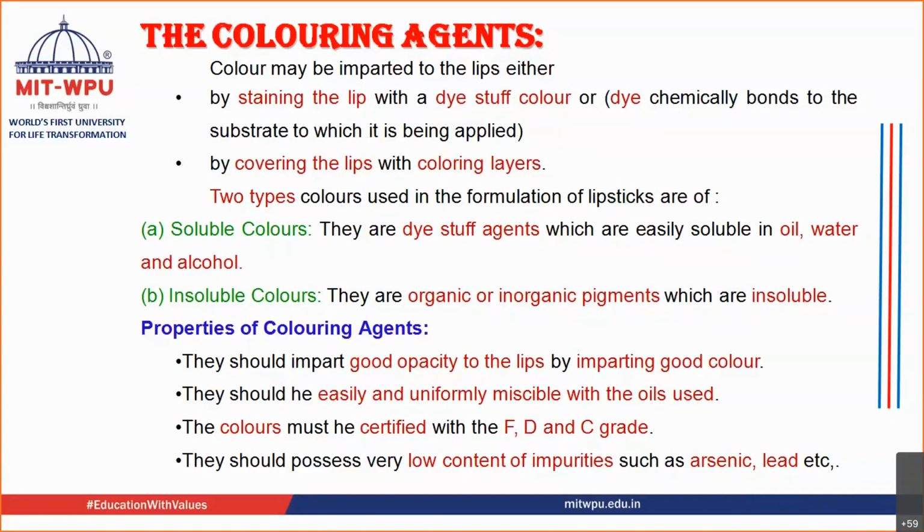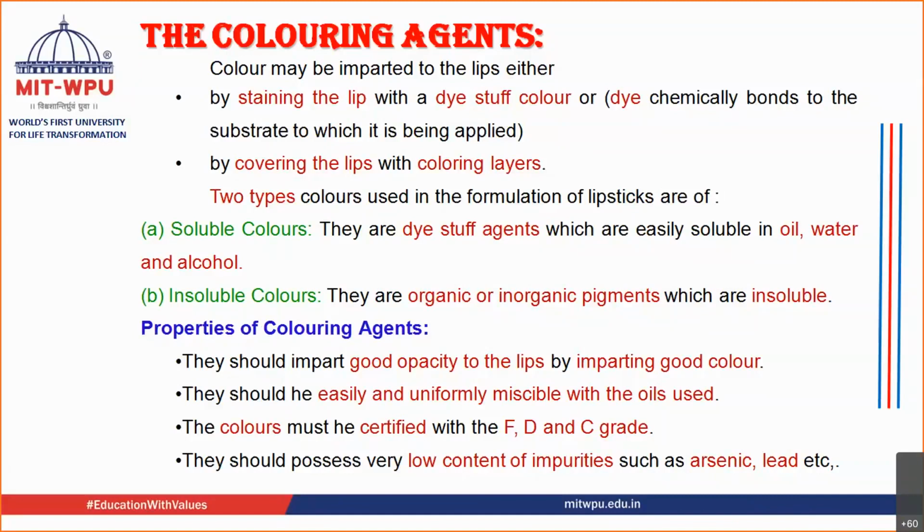So in order to hide the imperfection and enhance the beauty, you are imparting color to the lips. We cannot directly apply the color, so we formulate this color in a formulation, and that formulation we apply to the lips in the form of lipsticks. So the coloring agent is the most important agent. What does it do?